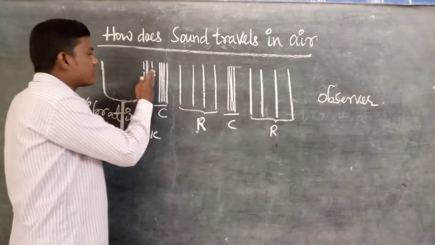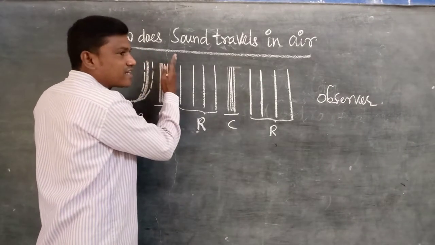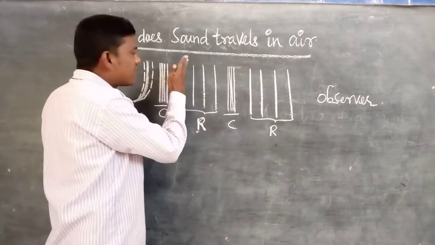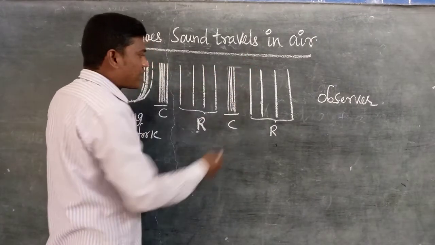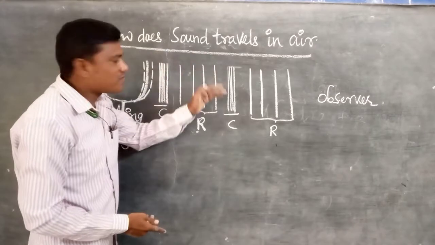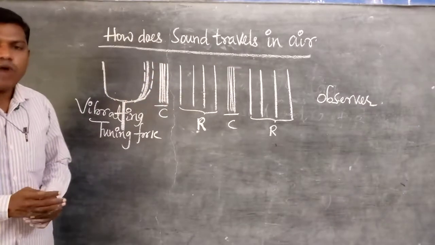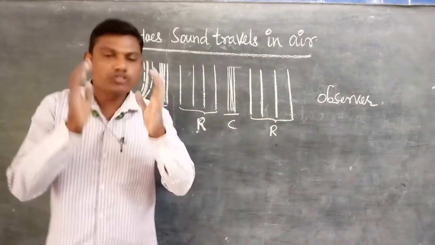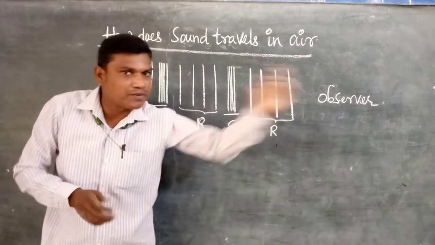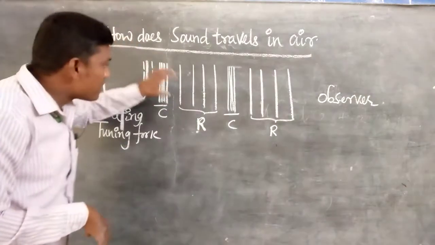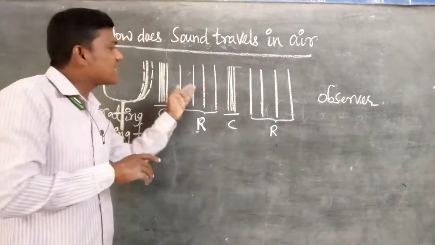Then the air particles start vibrating. These vibrating particles transfer the energy to the neighboring air particles. Again the neighboring air particles absorb it and transfer it to the next one. In the same way, sound energy is transferred from one place to another. So during the transfer of sound energy, the particles in a medium are not transferred from one place to another; only the energy is transferred.